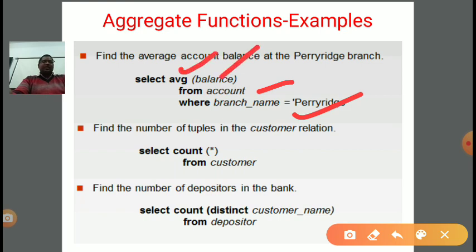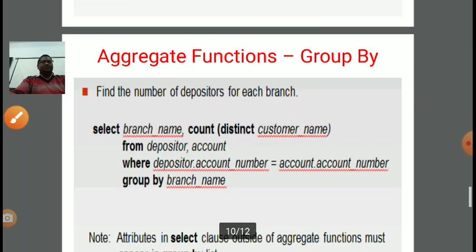Next query, find the number of tuples. Number of tuples means count. Just write select count in brackets star, and from which relation? The customer relation. Find the number of depositors in the bank. Number of depositors means from the depositor relation, and what we want is the number of depositors. It means select count, we need to write how many rows there are in depositor. That will be the number of customers. And if a customer name is duplicated, then to remove the duplicacy, just write distinct before the customer name attribute.